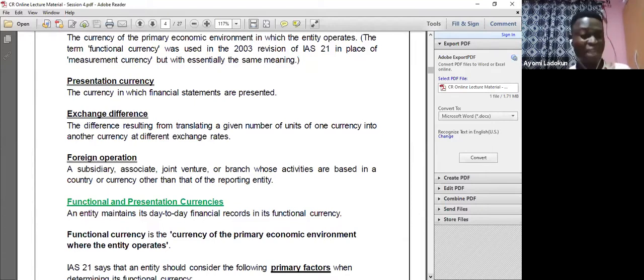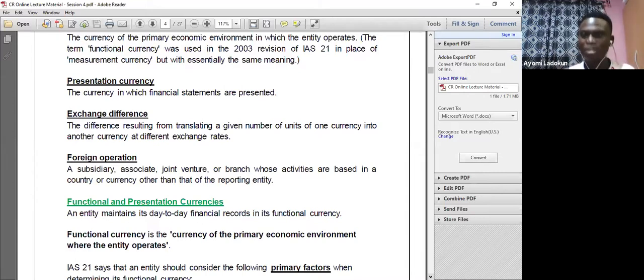Now, what is exchange difference? I don't really think the examiner can bother you with this, okay? Obviously, your exchange difference is the difference resulting from translating a given number of units of one currency into another currency at different exchange rates, okay? Say at the beginning of the month, you went to the bank to exchange $5,000 into Naira.